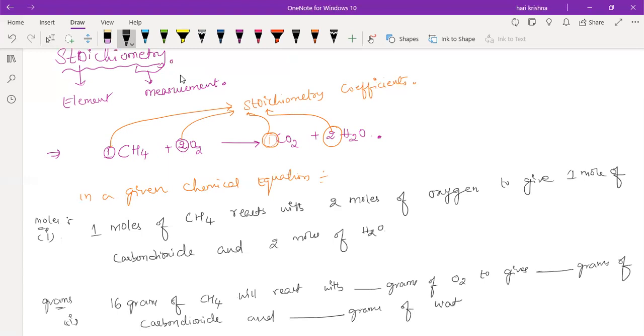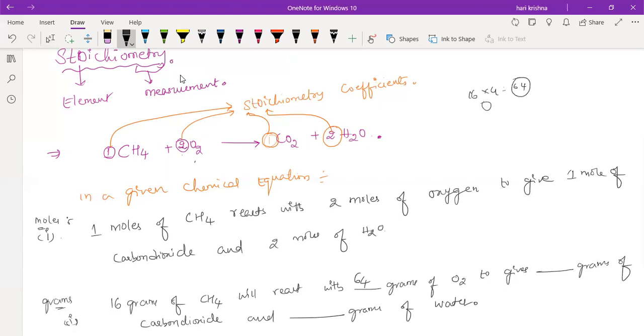You have to fill all these blanks. I already gave the first example. 16 grams means the molecular mass is 16. So 16 grams of CH4 reacts with oxygen, each oxygen weighs 16 grams. But how many oxygens are there in total? 4 oxygens are there. So 16 times 4 is 64.